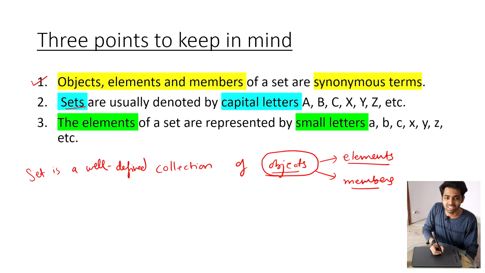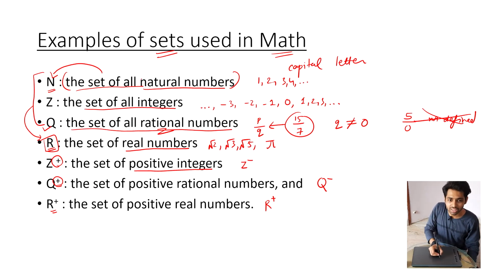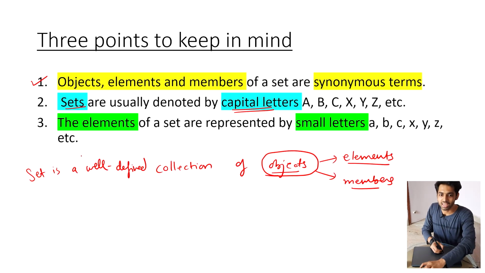Now, sets are usually denoted by capital letters. We saw in this slide that natural numbers are denoted by capital N, integers by capital Z, capital Q. Basically any set is denoted by capital letters.